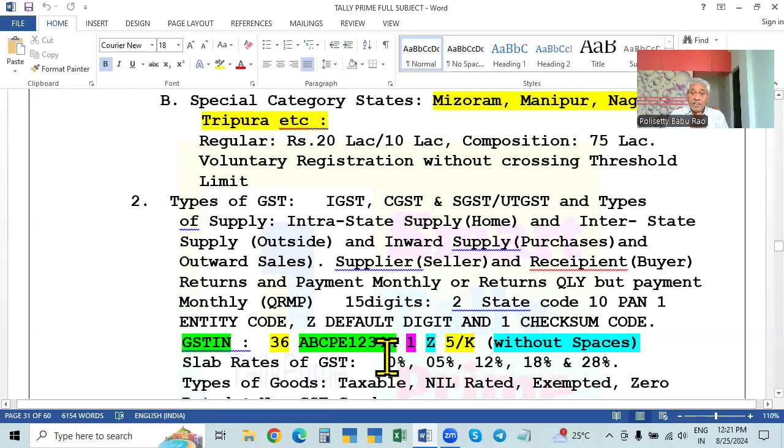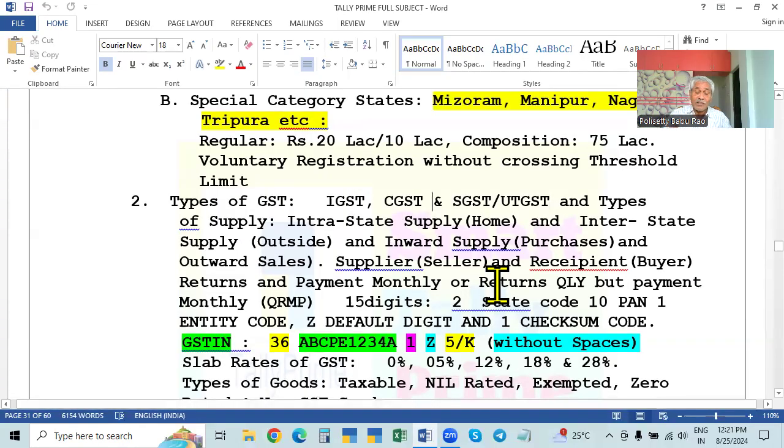Okay, and if the supply is interstate, that is, from one state to another state, the buyer is in one state, the seller is in another state, in such a case it is called interstate supply. In the case of interstate supply, the total slab rate, the total tax, will be collected by the central government, and later it will share with the states.